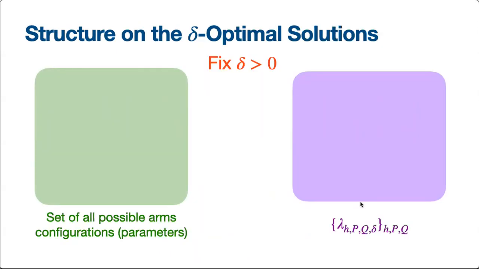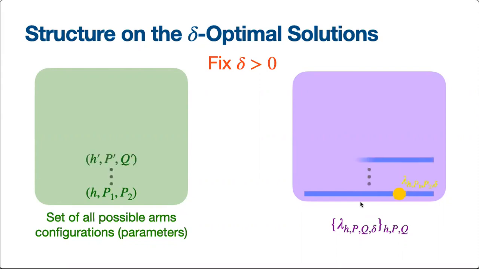Let us fix a delta positive. On the left is a depiction of the set of all possible arms configurations, and on the right is the set of all possible delta optimal solutions. For the arm configuration (H, P1, P2), let's say lambda(H, P1, P2, delta) is one of the many possible delta optimal solutions.